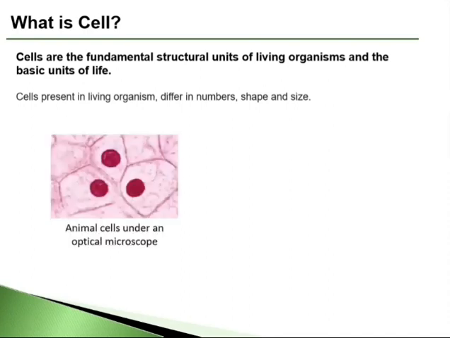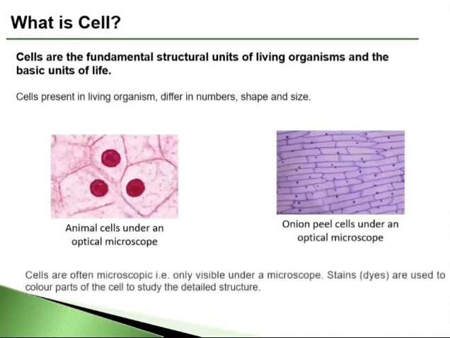Here we can see the microscopic images of animal and plant cells. Cells are often microscopic, but some, like the hen's egg, are big enough to be seen with the naked eye. To observe microscopic organisms or cells, stains or dyes are used to color their parts so that it is easy to observe their details.